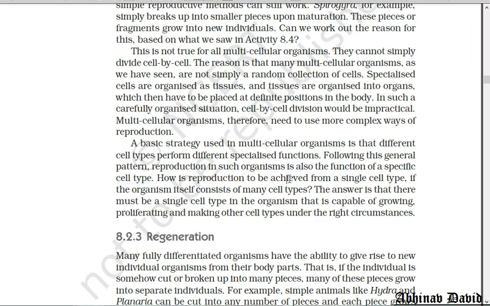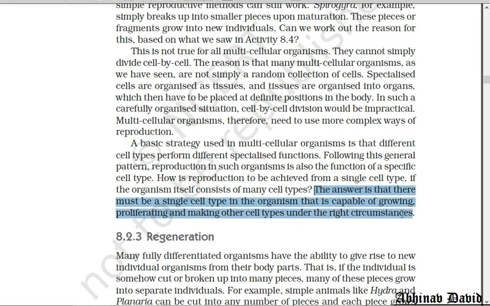So how is reproduction achieved from a single cell type? The answer is that there must be a single cell type, that is a zygote, that is capable of growing and proliferating, meaning able to divide. Our zygote divides and forms different types of tissues, then different organs, and then different organ systems, and we are formed, making other cell types under the right circumstances.